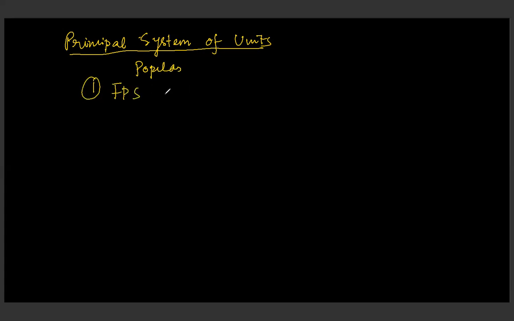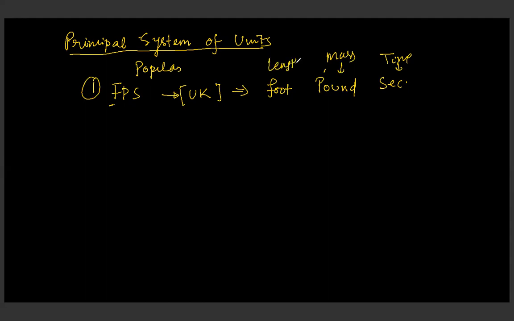Actually, this is used in UK, United Kingdom. So they say that no, we don't follow the other methods, we are going to use this method. Here, the system is called foot, pound, and second. For everyone, time is measured in second actually, and mass is measured in pound, and length is measured in foot.